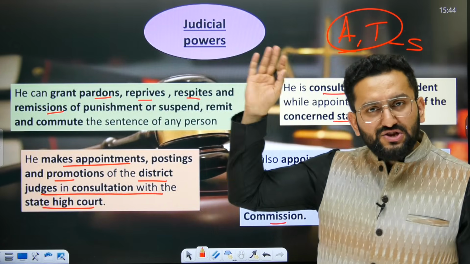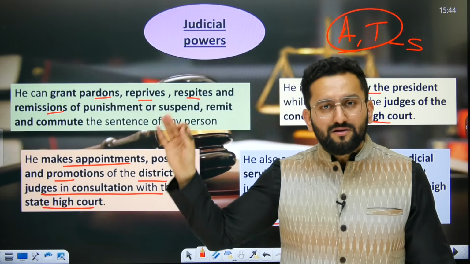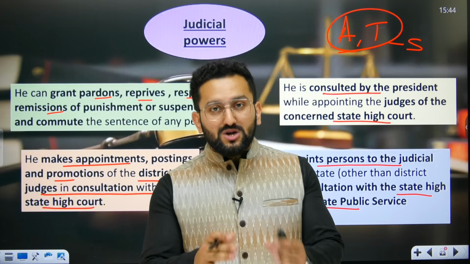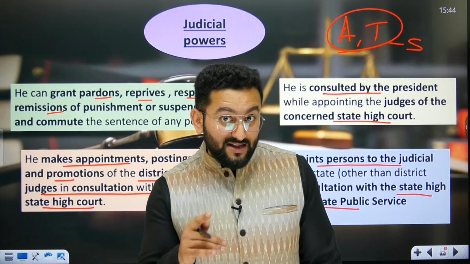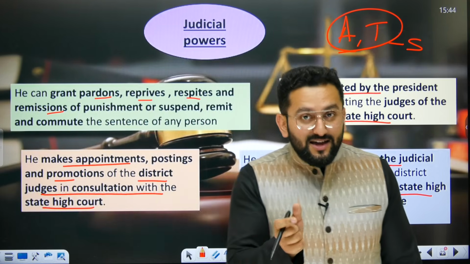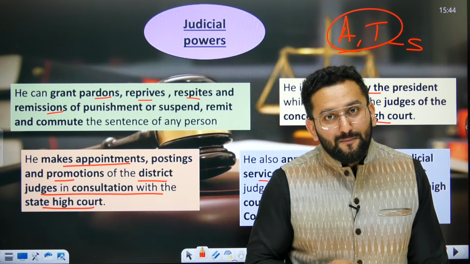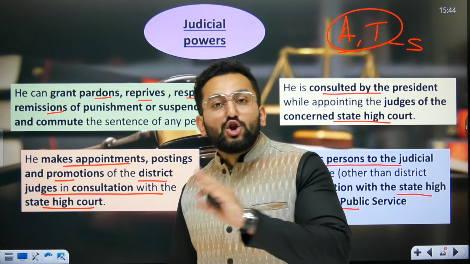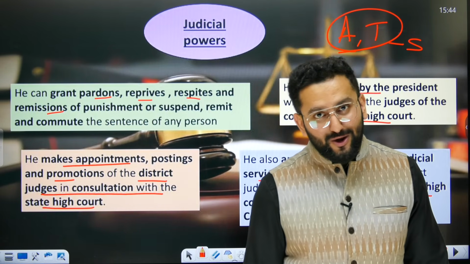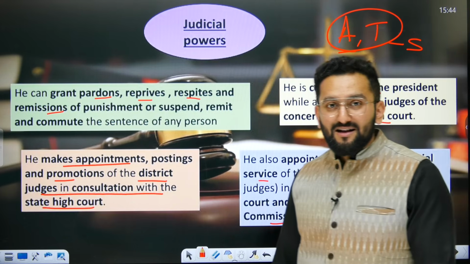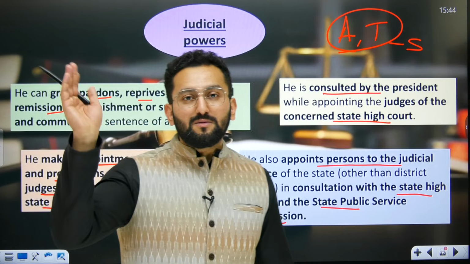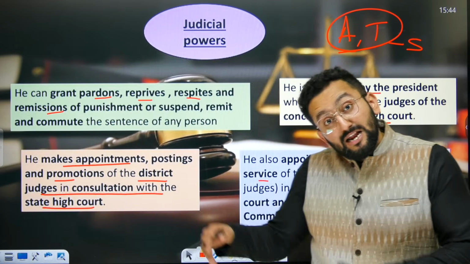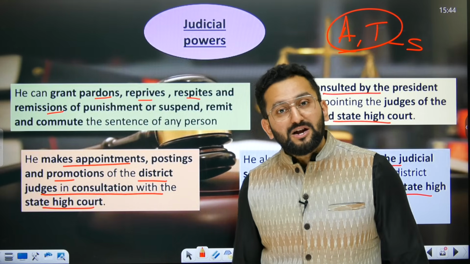It is like, go Simran, live your life, no case, nothing, go home. That is pardon. When I say commute, there we discussed that we are reducing the amount of punishment, right? So the president can pardon a death sentence, but the governor cannot pardon a death sentence. Means the governor cannot tell a person with a death sentence, go live your life. He cannot completely absolve that person from conviction, but can use respite and reprieve, these kinds of things.